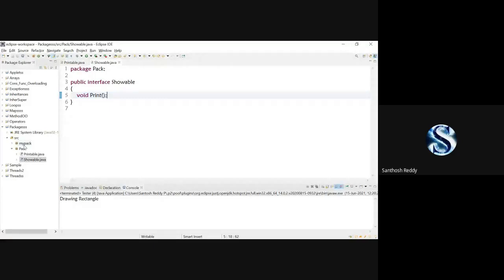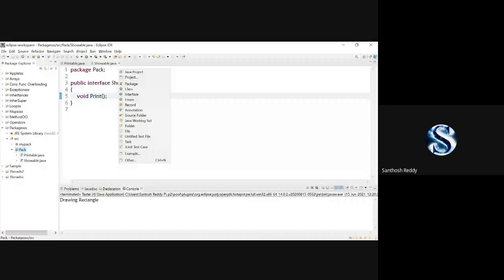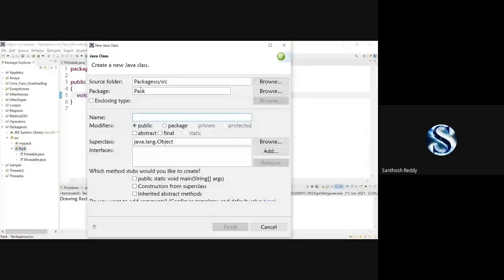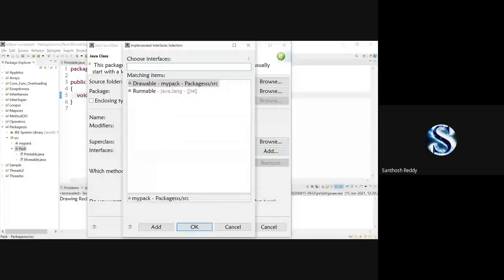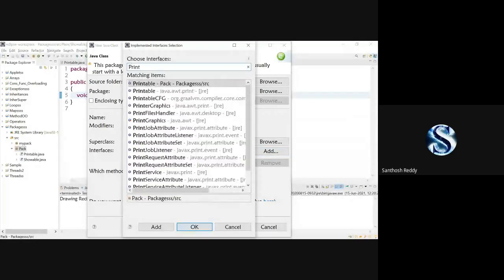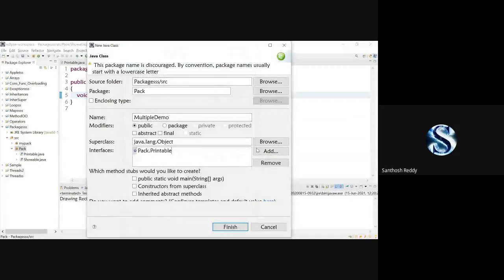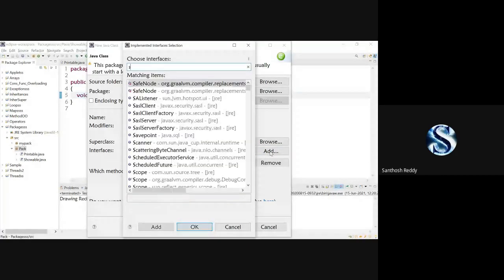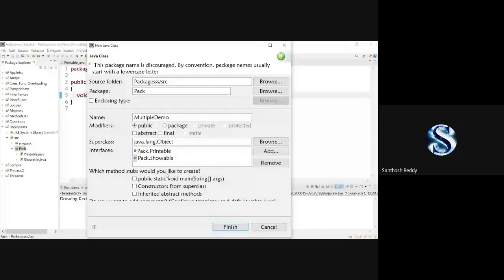Which is called multiple demo. In the interfaces, I have to extract both the interfaces. One is printable, another one is showable. Now you can check it out. I have both the interfaces. We can implement more than one interface, but we cannot extend more than one class.